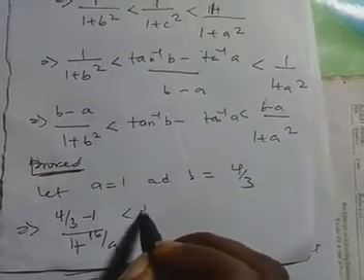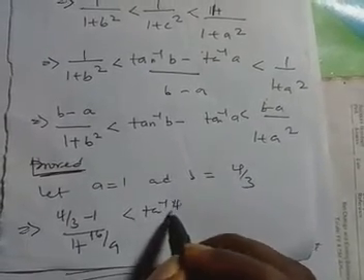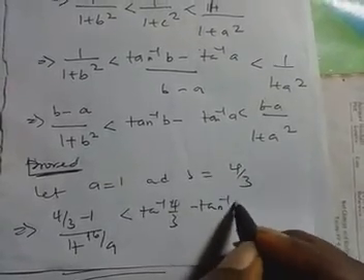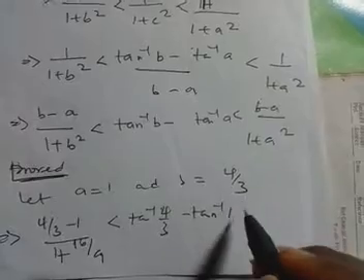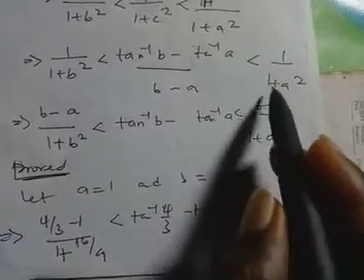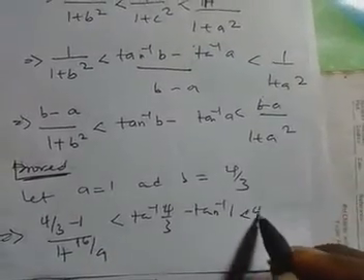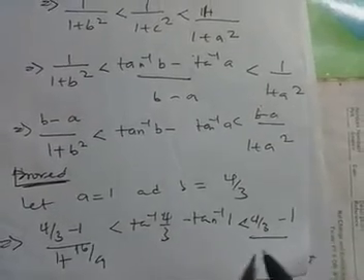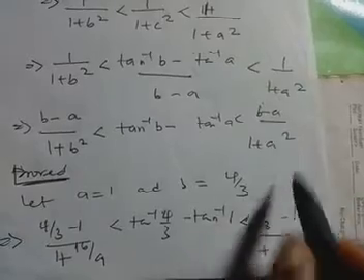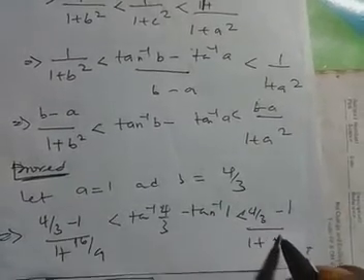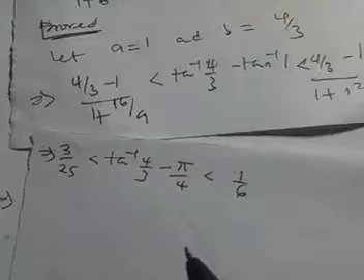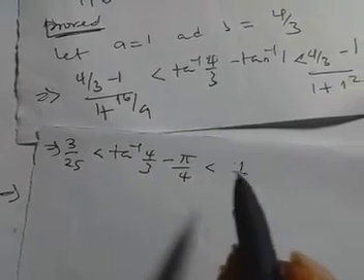This is less than arctan 4 over 3 minus arctan 1, which is less than arctan 4 over 3 minus 1 divided by 1 plus a squared. Our a is 1, so we have 1 squared there. So when we simplify, we have the following.